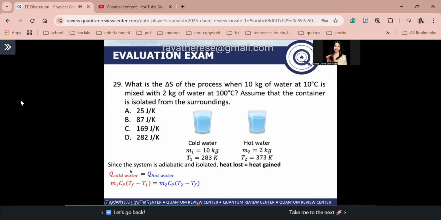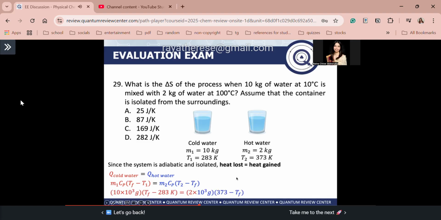For cold water, Q of cold water, heat gained by cold water is mass 1 times the specific heat capacity of the liquid water times TF, final temperature after mixing, minus T1. Recall, guys, we assume ideal mixing in this case kasi again, walang heat na lumabas sa container kasi nga isolated ang container from the surroundings. And then let's get Q hot water. This is the heat lost by your hot water. M2 times specific heat capacity of liquid water times T2. Again, guys, yung hot water, yung temperature niya is higher than the final temperature because nag-lose ng heat si hot water. So T2 minus TF.